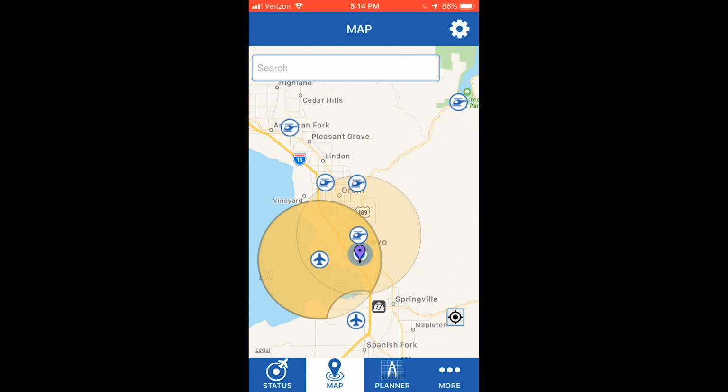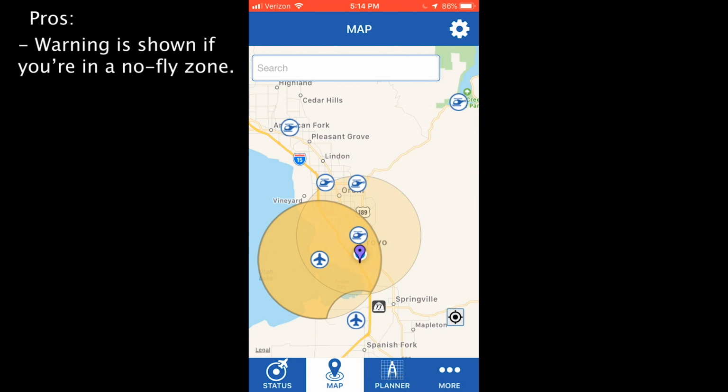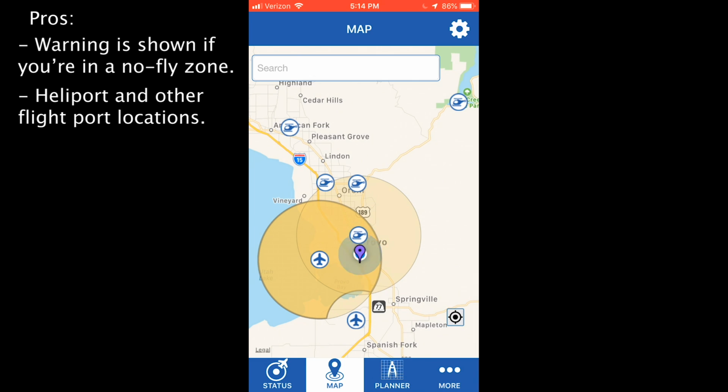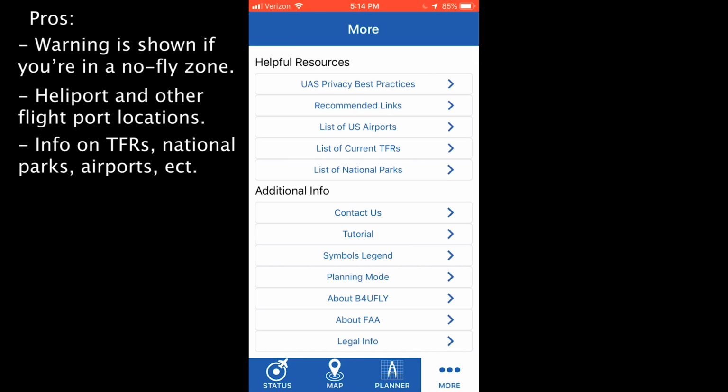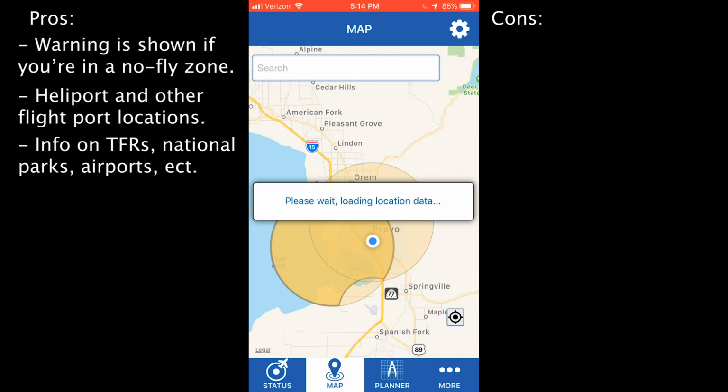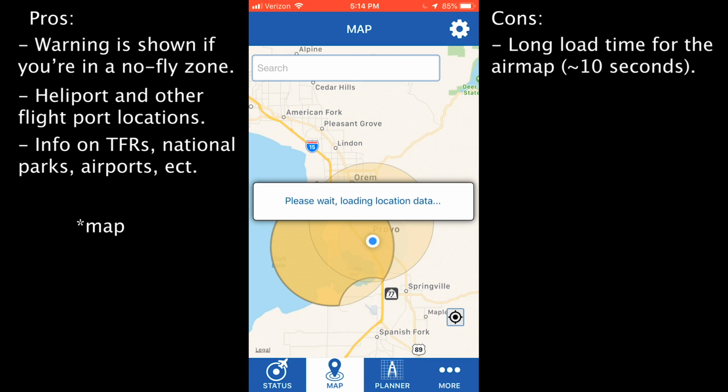So to go over pros and cons, for one, you get the message right when you open the app telling you if you're in the correct airspace to be flying in. You also get information on heliports and airports. And on top of that, you also get information on temporary flight restrictions, national parks, and a list of US airports. However, some cons that come with this app is that it takes a long time to load the app.